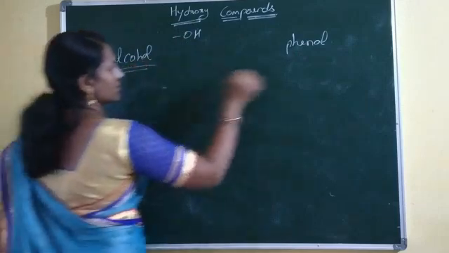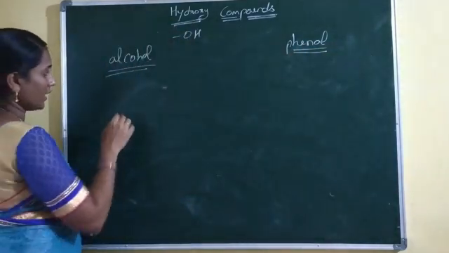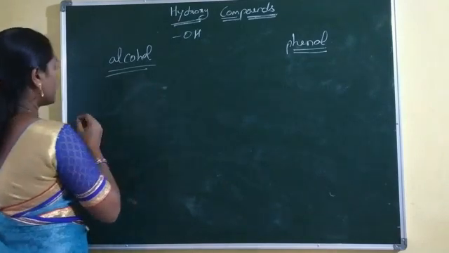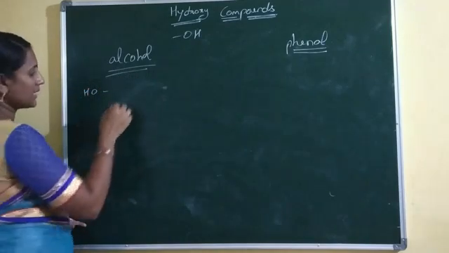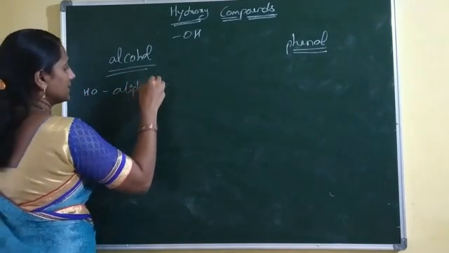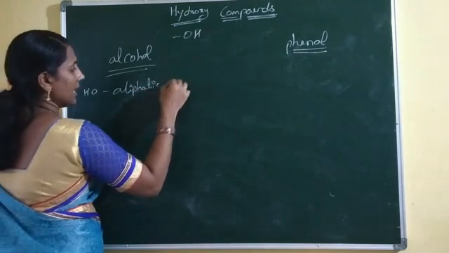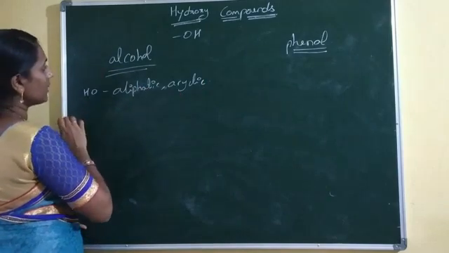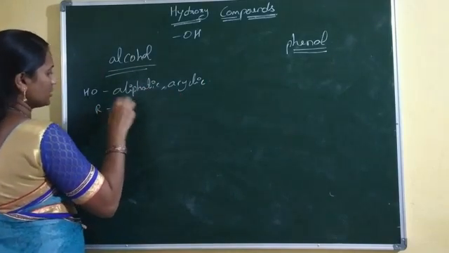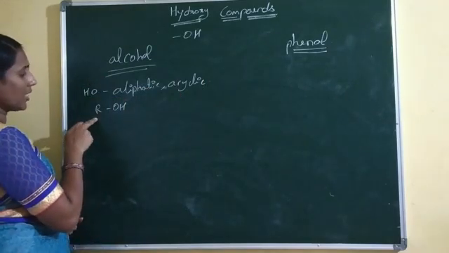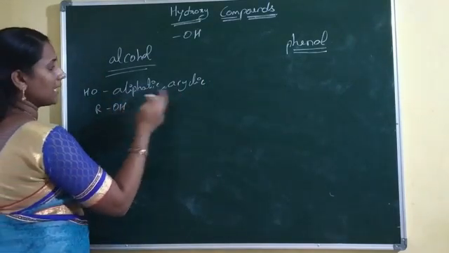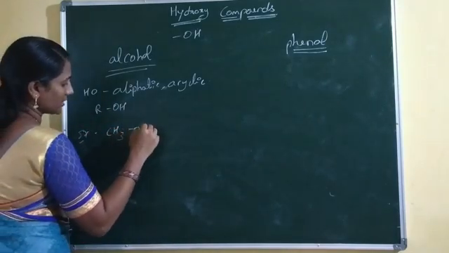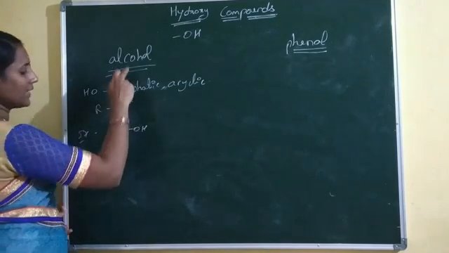Now alcohols. Hydroxy derivatives of aliphatic or acyclic compounds are called alcohols. That means the OH group is directly bonded with any aliphatic or acyclic compound. The general formula of alcohol is ROH, where R is an aliphatic, alkyl or acyclic group. An example of this alcohol is CH3OH, one of the aliphatic alcohols.